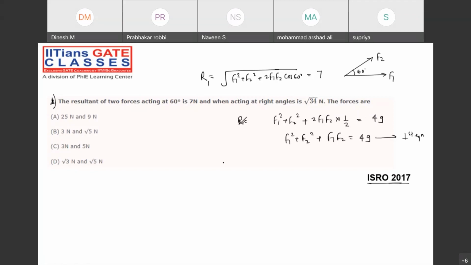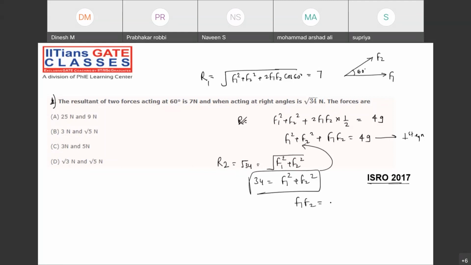What about the second equation? The second resultant will be under root of 34 Newton when they are making a right angle, something like this: F1 square plus F2 square. So 34 will be F1 square plus F2 square. Put this value into the first equation. So what you will be getting is F1 F2 equal to 15. From the options, you just take it out. The product of the two forces must be 15.